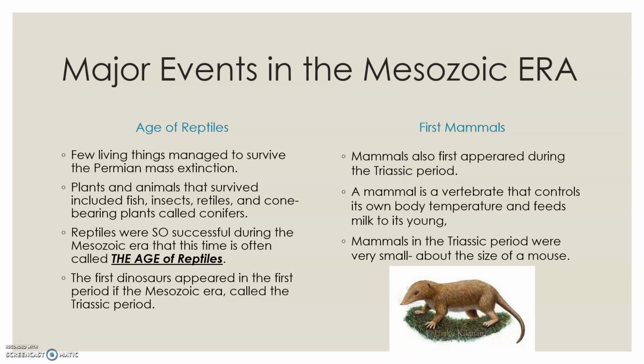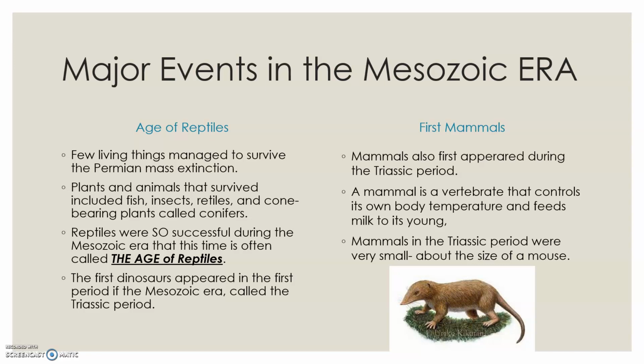Now we move into the next major time era. Again, the larger blocks. And these are the major events in the Mesozoic era. We've got our age of reptiles. We go back to the mass extinction. Few living things managed to survive the Permian mass extinction, but the plants and animals that did survive included the fish, insects, reptiles, and cone-bearing plants called conifers. The reptiles were so successful during the Mesozoic era that this time is often called the Age of Reptiles.